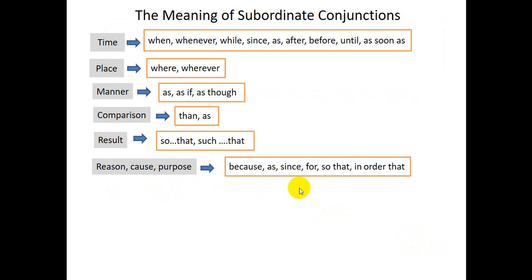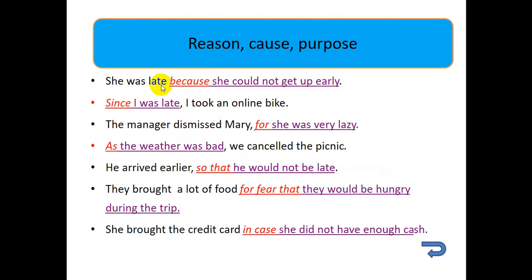Other subordinate conjunctions, I mean, because, as, since, for, so that, in order that, they show reason, cause, or purpose. She was late because she could not get up early. Since I was late, I took an online bike. The manager dismissed Mary for she was very lazy. So these are the examples to show reason.